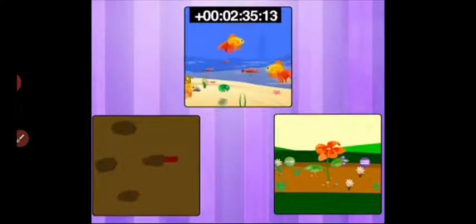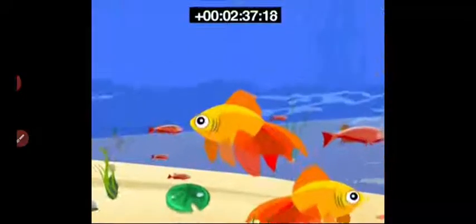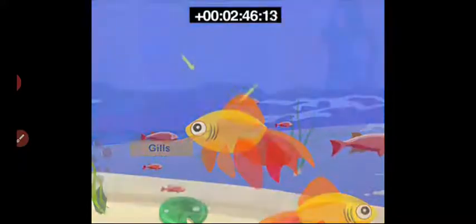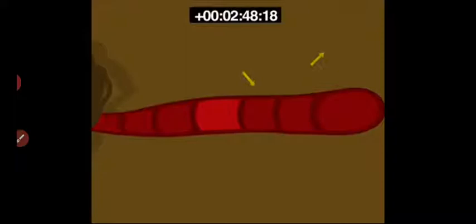How do aquatic animals respire? They have gills to respire. The gills are lined with blood capillaries. They take in the oxygen which is dissolved in water. Earthworms respire through their skin.